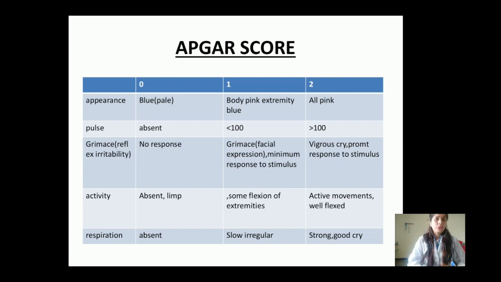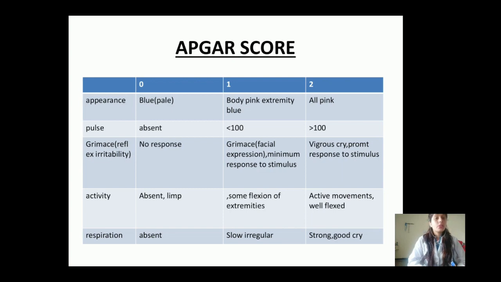And second, we are stimulating the child, but he is giving only a minimum response, mainly only a facial expression. In that condition we will give 1 marking to the child.